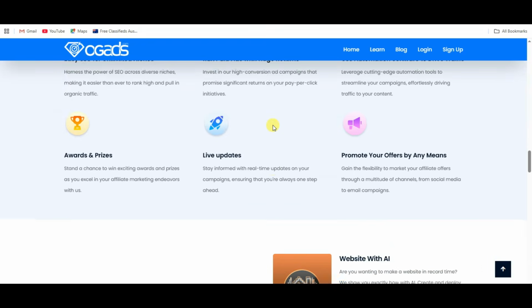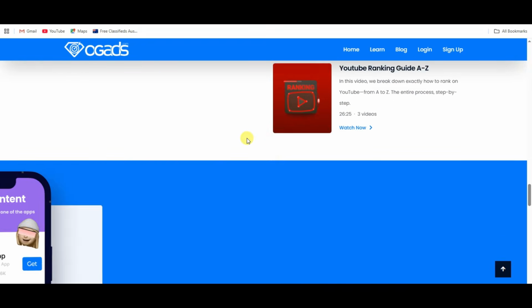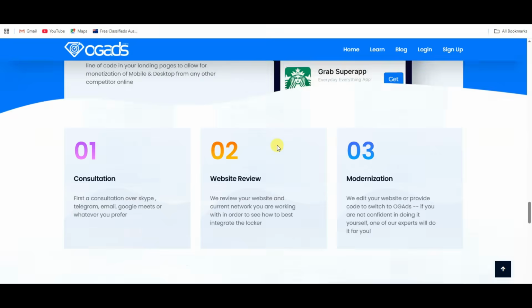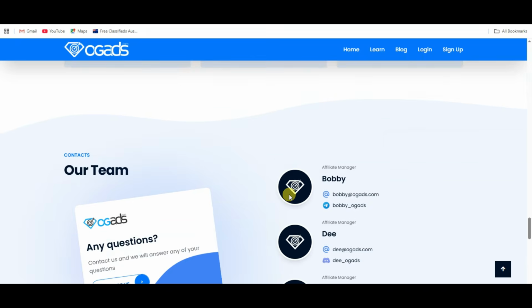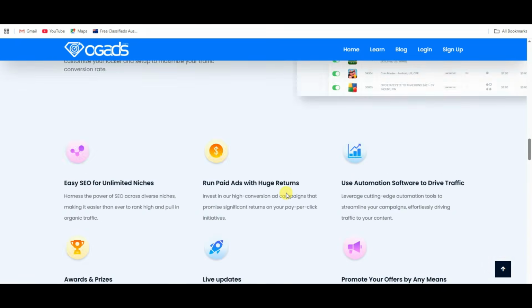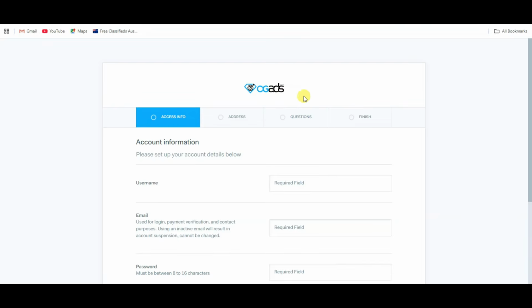Guys, OgAds network have lots of CPA offers to choose from. You can choose high paying CPA offers. First of all, you will have to create account on this platform. You can click on sign up button. It will then take you to this page. You can type your username.